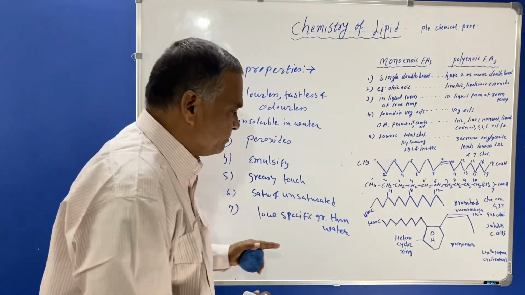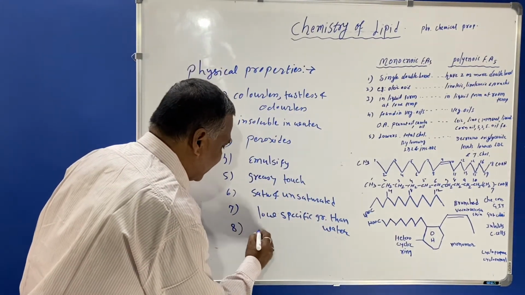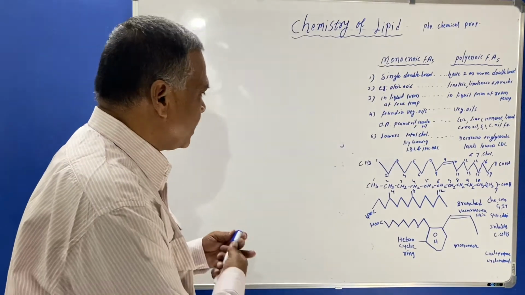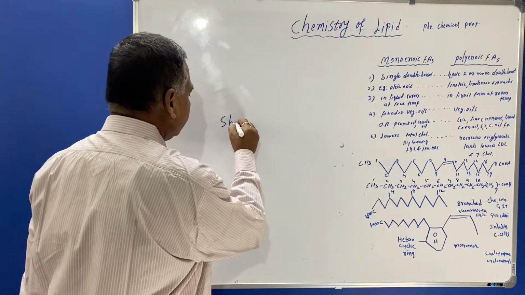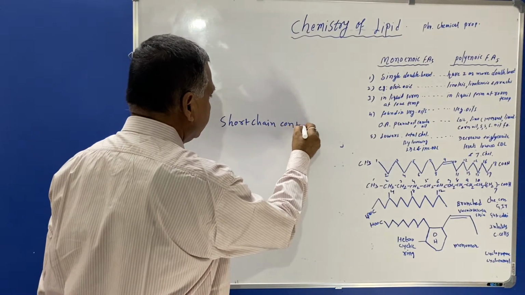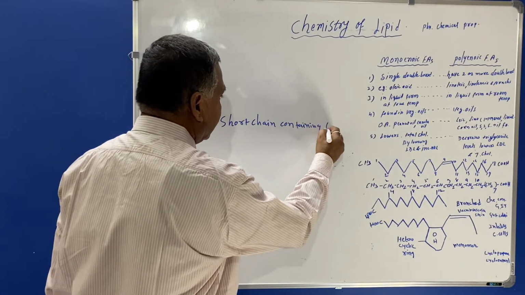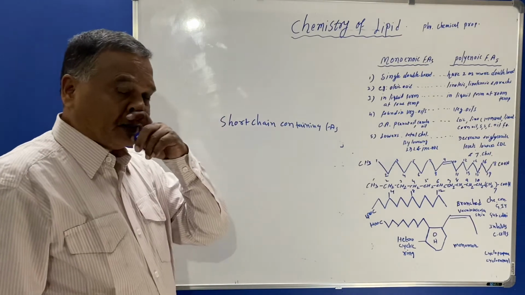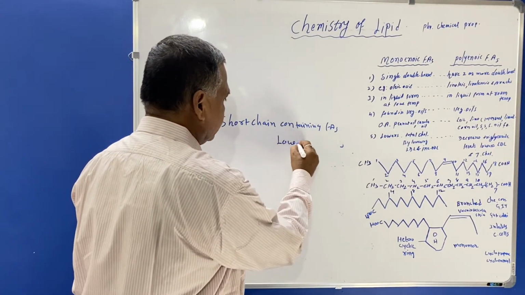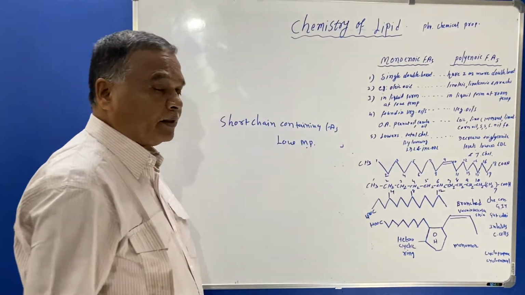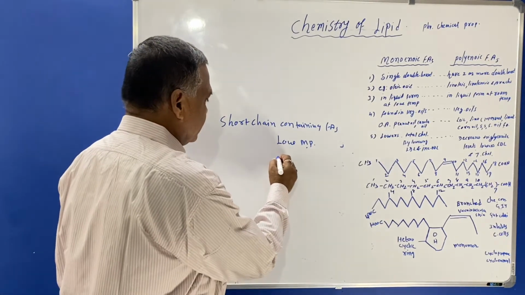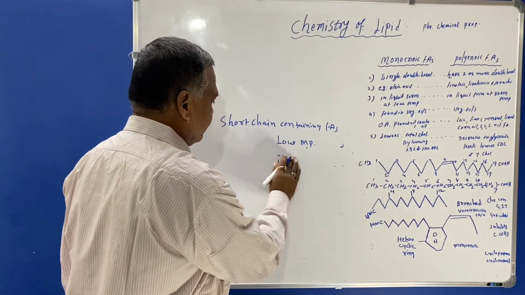If the fatty acids are short chain, they will have a low melting point, and the long chain fatty acids will have a high melting point.